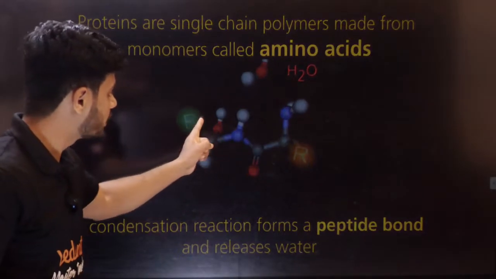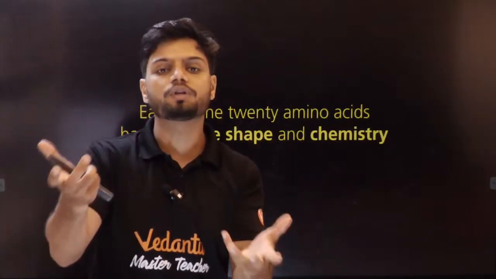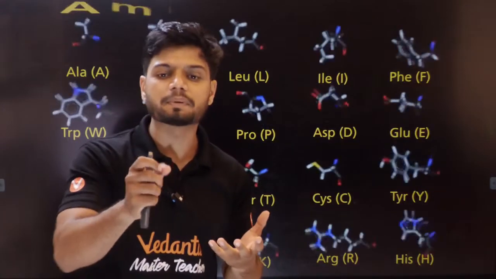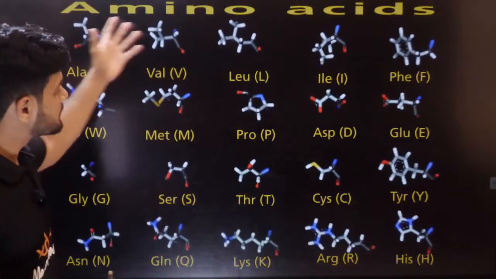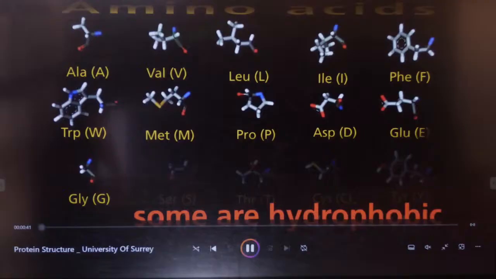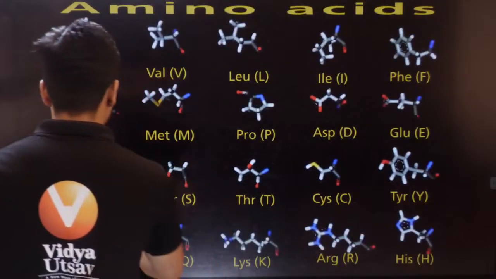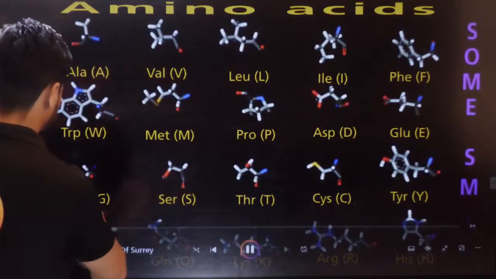Two amino acids join together. When multiple amino acids join together, we get a protein. And the bond here is the peptide bond. See, there are different types of amino acids.